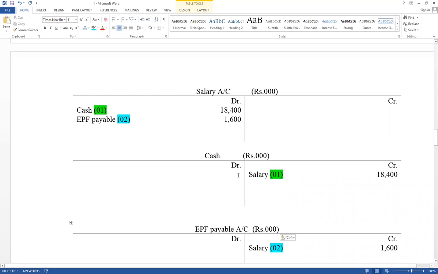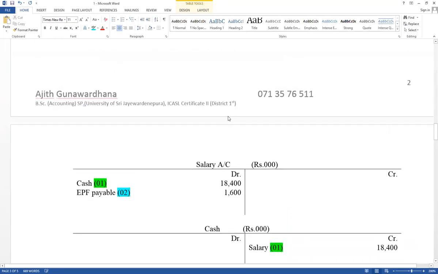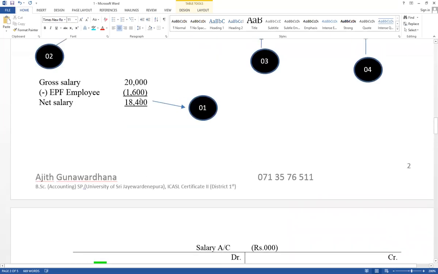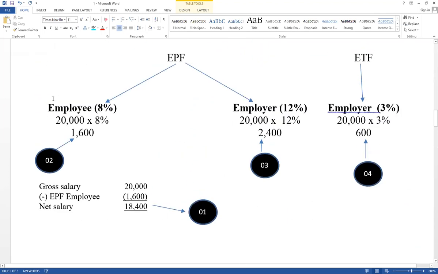There are 4 steps to be applied. Think about the first one, net salary paid in cash. Net salary means after deducting the contribution of the employee. This is the value paid in cash as salary. Then the contribution of the employee is also part of salary. That value is deducted from salary and it should be transferred to the central bank. Therefore, that value also, salary account debit, EPF payable account credit.